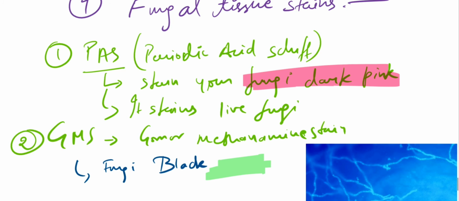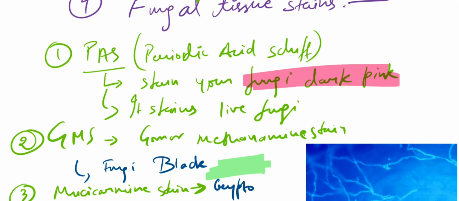Okay, then we have some other stains like mucicarmine stain. We use this mucicarmine stain for two fungi specifically, that is Cryptococcus and Rhinosporidium.